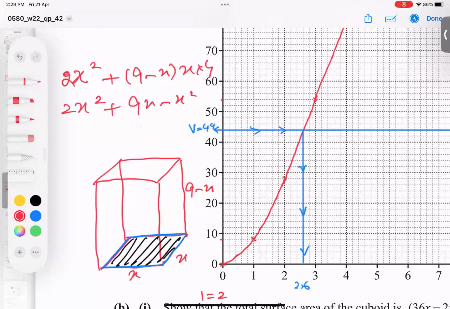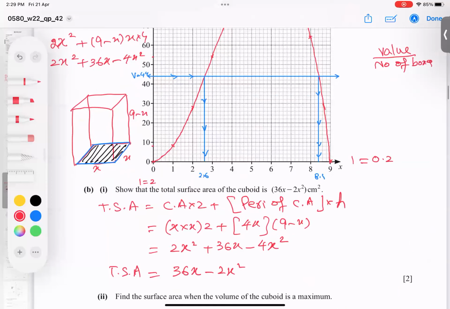Why into 4? Because we have 4 sides. So 4x into 9 is 36x, and 4x into x is 4x squared. So the same answer is coming. As you can see, you choose this technique or that technique, both are acceptable.